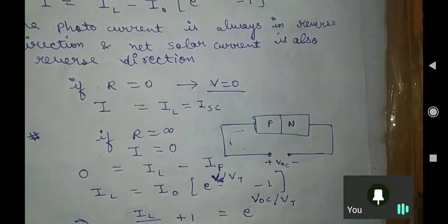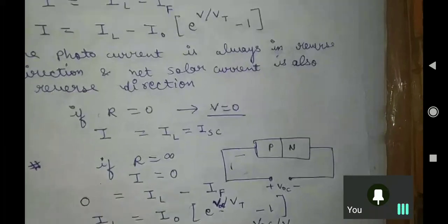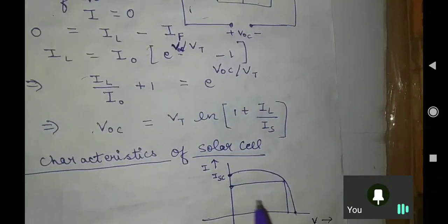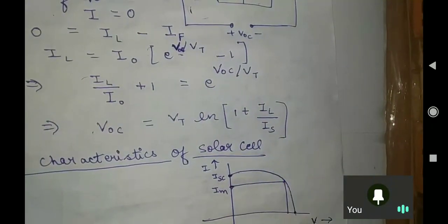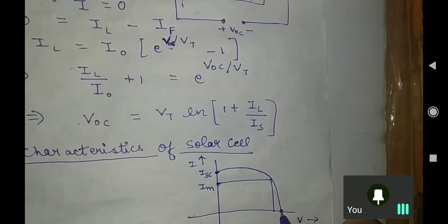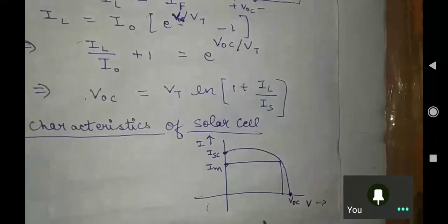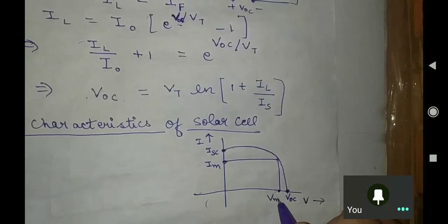ISC is the short circuit current. Why short circuit? Because our resistance was 0 here. So this is basically the short circuit current. Then this is your Imax current. This voltage is your VOC, the open circuit voltage that we have seen right now. And this voltage is VM. Is it fine?